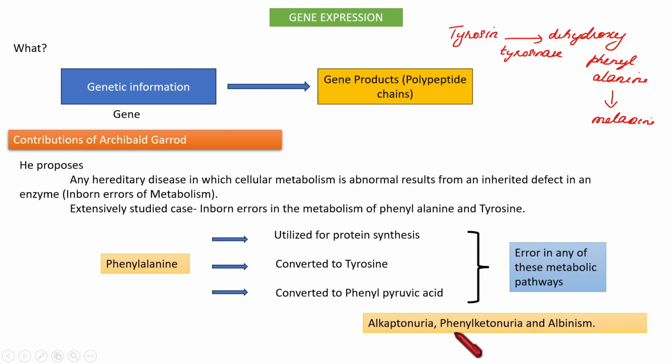So these are the three diseases. All these three diseases emerge because of some defect in enzymes that are necessary to carry out some important metabolic pathway. So a defect in that, or a defective cellular metabolism, in that way results in some hereditary disease. So that is the idea, the contribution of Archibald Garrod. Is it clear?